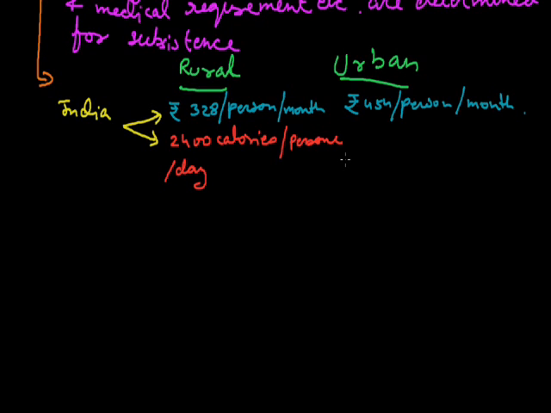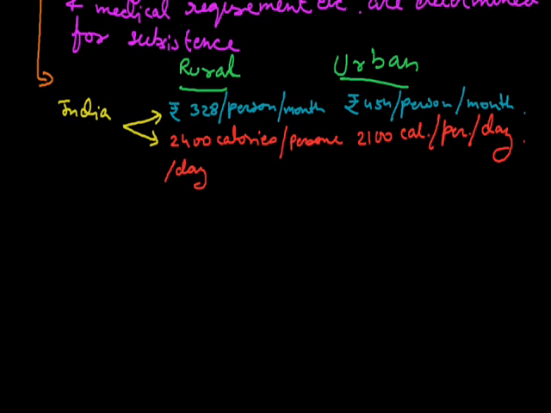2400 calories per person per day in the rural areas, while in urban areas it is 2100 calories per person per day. Means a person must eat or consume this much amount of calories in rural and urban areas. Sorry, in urban areas it is only 2100, while in rural areas it is 2400, because rural people do much more hard work than urban people.